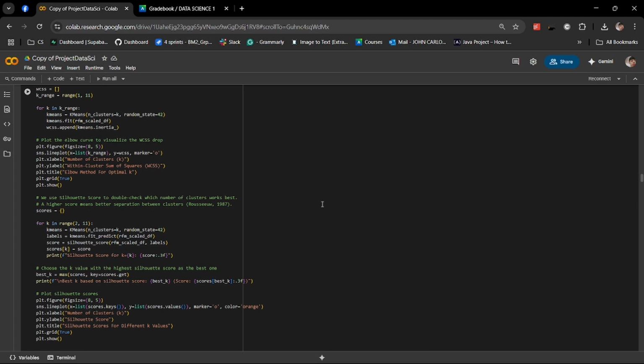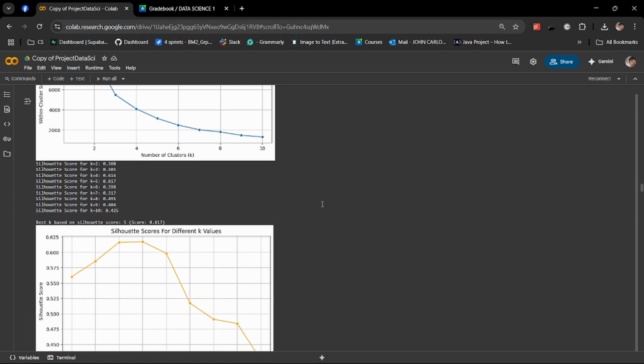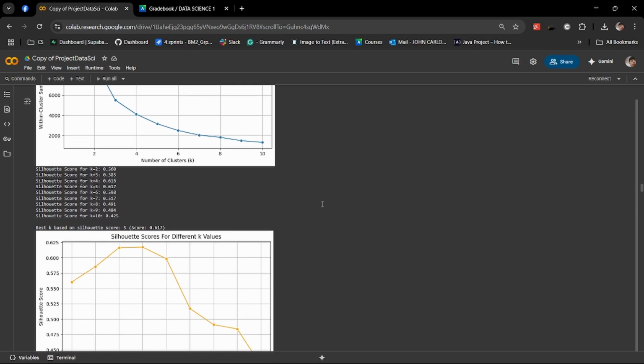to identify the optimal number of clusters, we apply the elbow method. It suggested that around 3 clusters show the biggest drop in WCSS. However, we also computed the silhouette score, which evaluates how well separated the clusters are. As we can see, the best score was observed at k equals 5 with a silhouette score of 0.617, indicating good cluster separation. Based on these two metrics, we proceeded with 5 clusters for the final model.